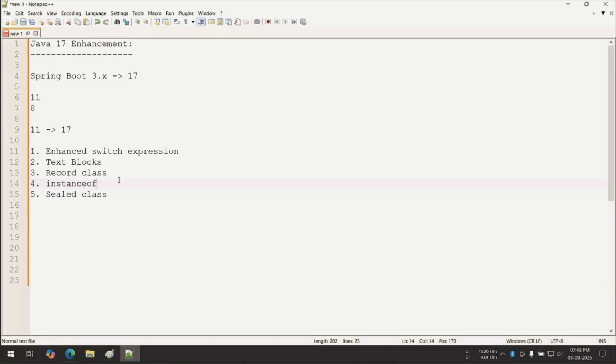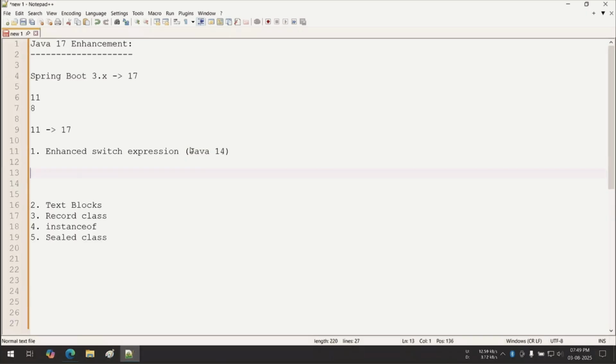The first topic is the enhanced switch expression, which is actually standard in Java 14. Understood, guys? Java 14. Is it available in 17 or not? Yes, it is available in 17. Any feature available in version X should be available in later versions also. Sometimes some features are deprecated, but this is a major enhancement, so it came in Java 14 and is in the 17 LTS version. So how do we use this?